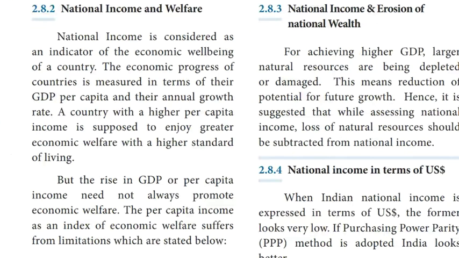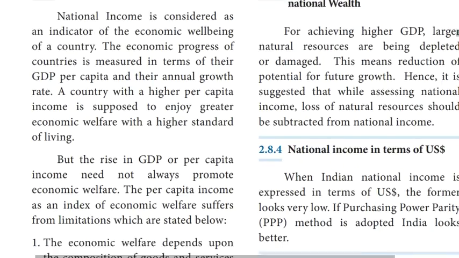Second indicator of social accounting, national income and welfare. National income is considered as an indicator of the economic well-being of a country. A country with a higher per capita income is supposed to enjoy greater economic welfare with a higher standard of living. The per capita income as an index of economic welfare suffers from limitations which are stated below.